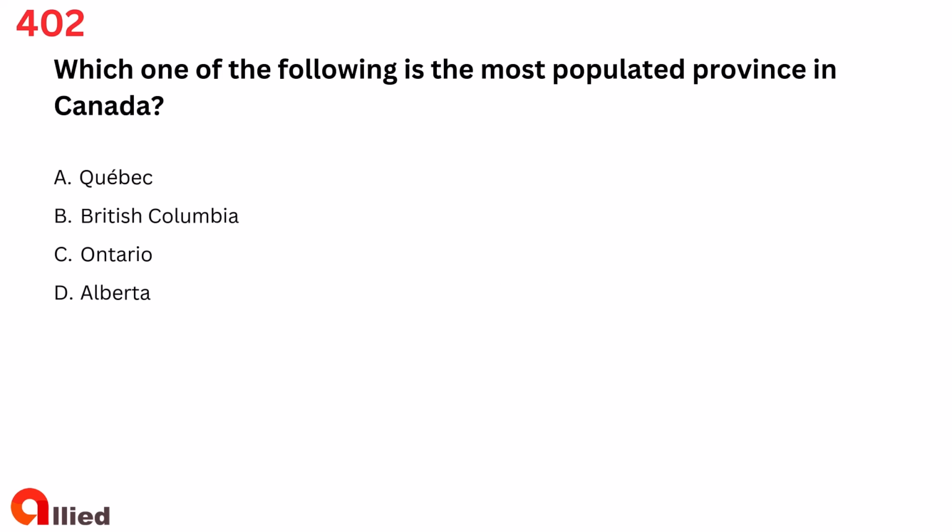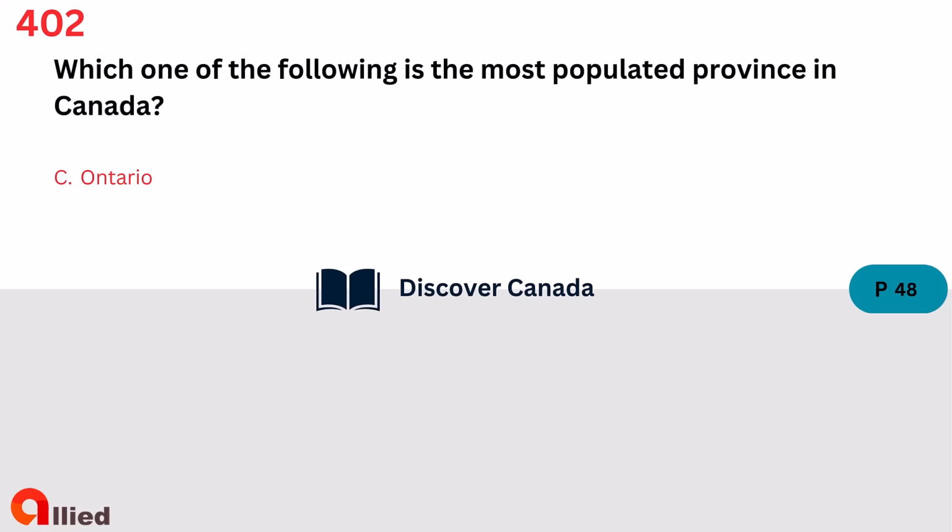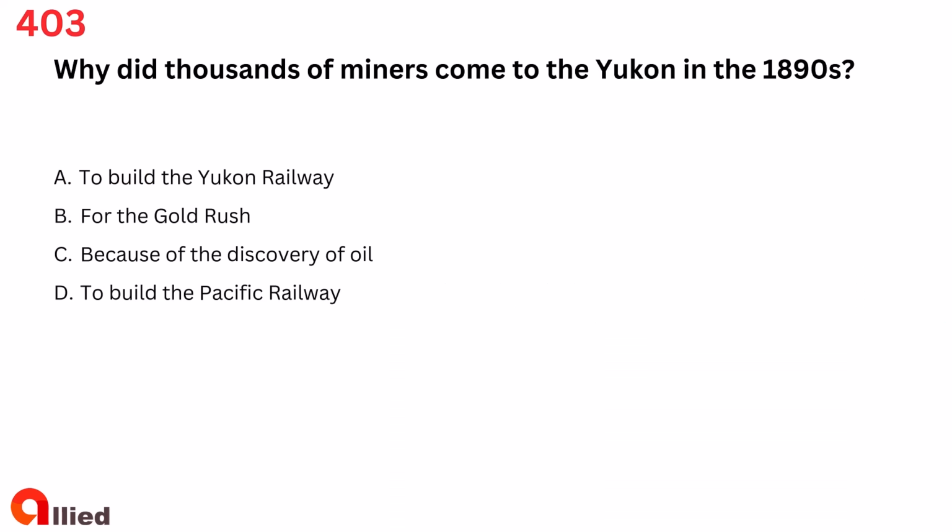Question 402. Which one of the following is the most populated province in Canada? A. Quebec. B. British Columbia. C. Ontario. D. Alberta. The answer is C. Ontario.